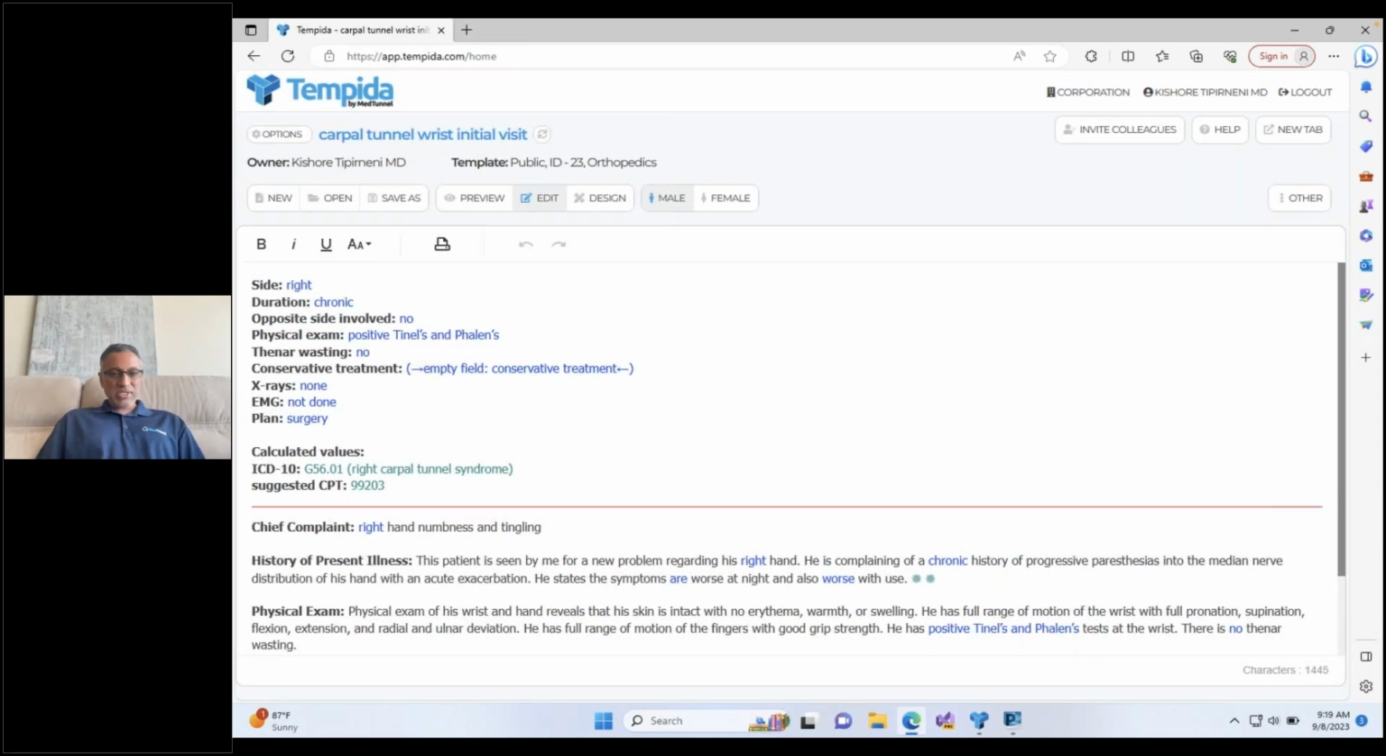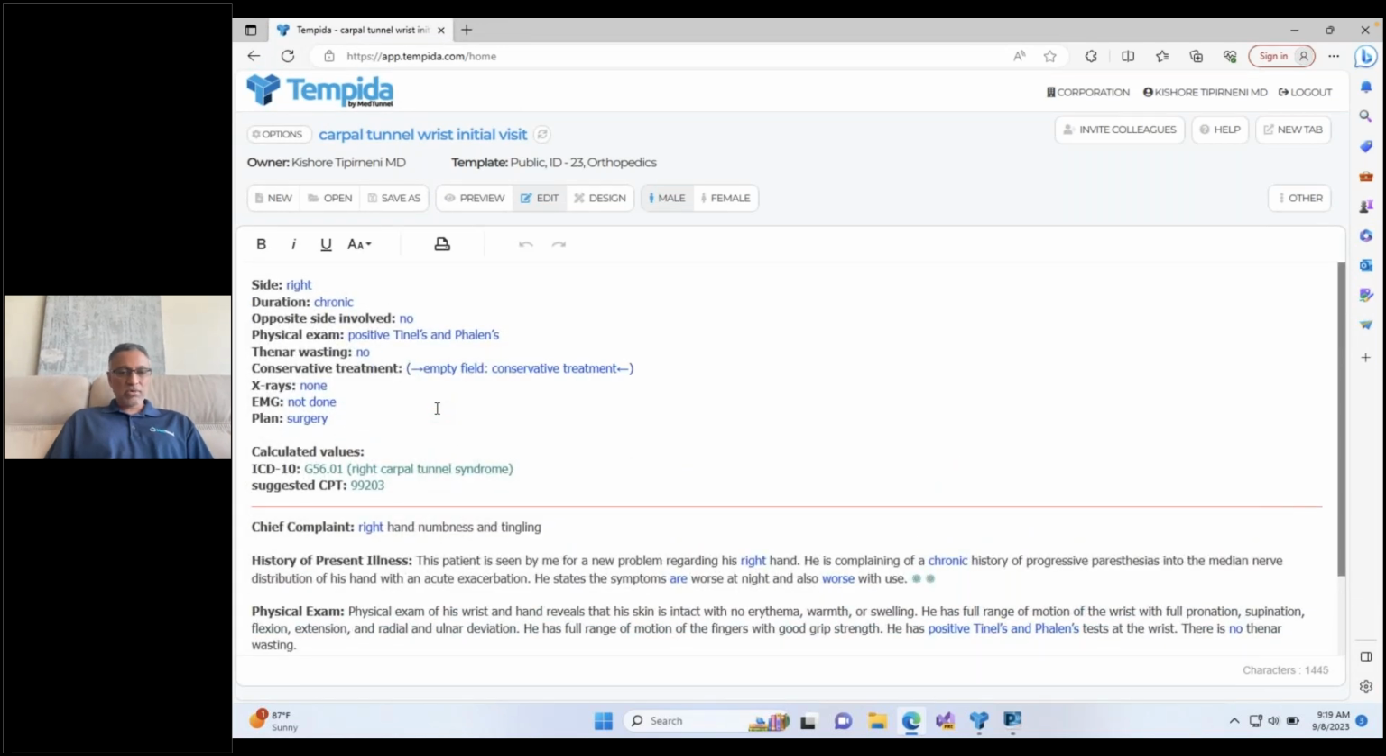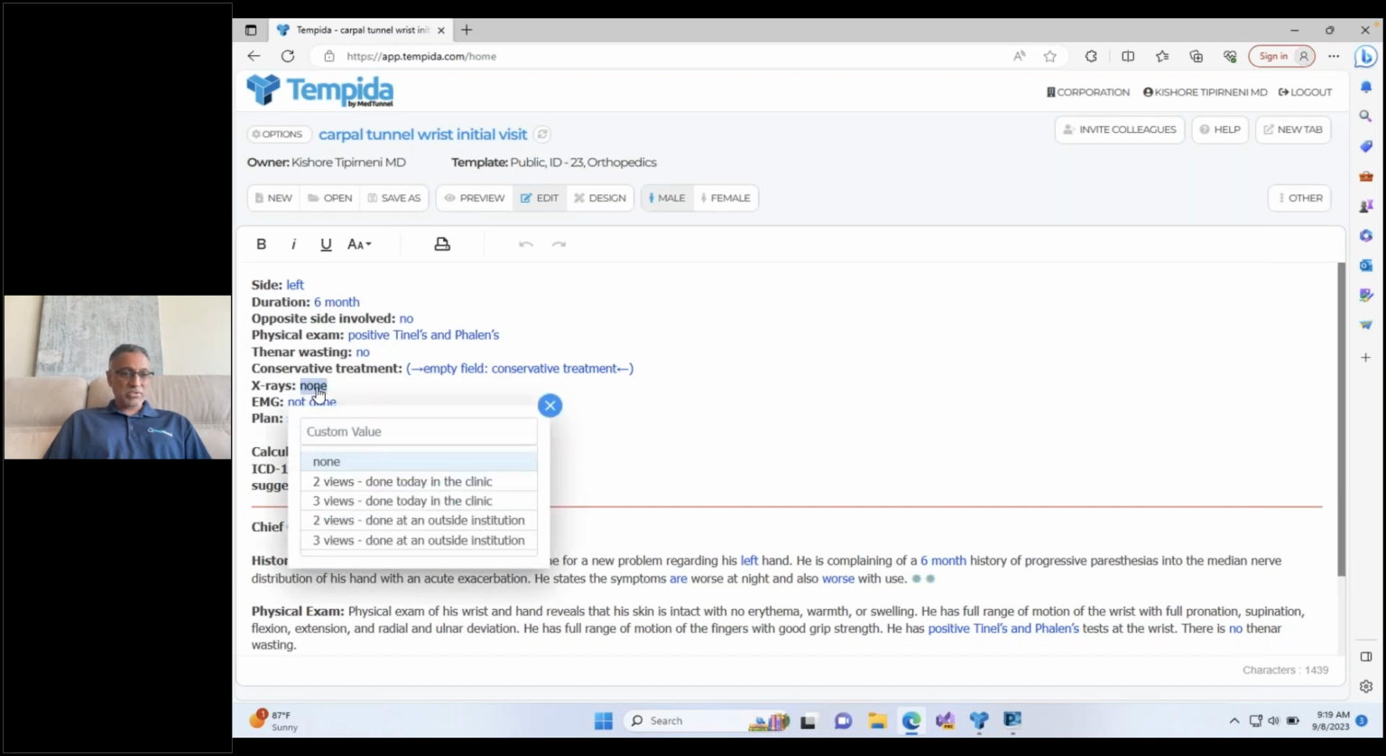The way these templates are set up is that all the possible variables for this patient are up here at the top, and at the bottom is where Tempida generates the clinical note for this patient. So in this patient, all I have to do is select some of the options at the top, like what side they're having symptoms on, how long they've had symptoms, some physical exam findings. Let's suppose they brought in some x-rays for me to look at.